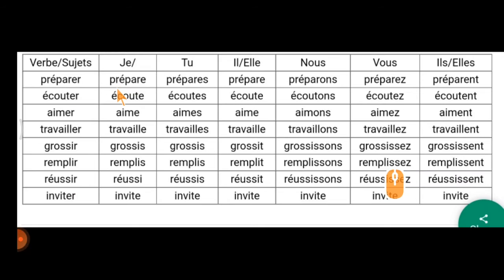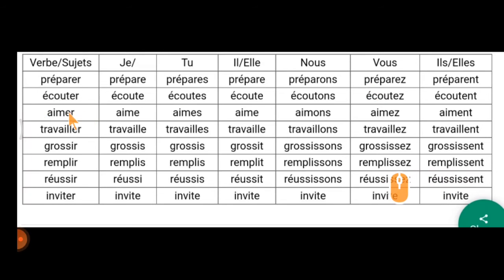First we will see the verb préparer. So if you see, the subjects are on the top and the verbs are on the bottom in a column wise. So I'll just read out one by one. Préparer: je prépare, tu prépares, il prépare, elle prépare, nous préparons, vous préparez, ils préparent, elles préparent. So you should not read this as preparant in English. You have to read it as prépare. So sound number 1 is prépare. Sound number 2 is préparons. Sound number 3 is préparez.